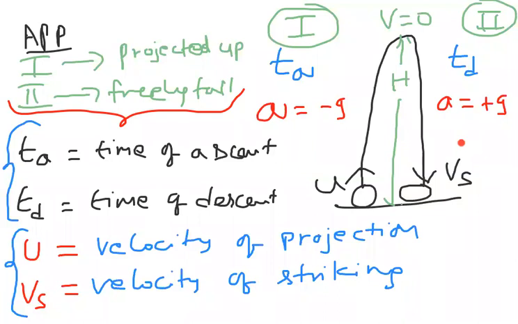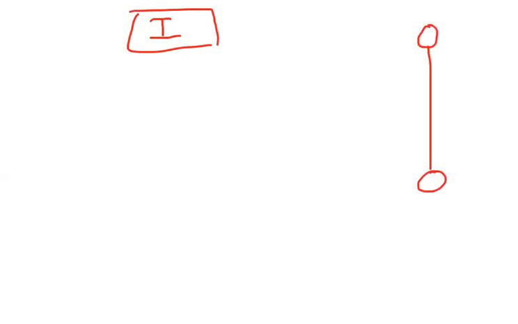Observe carefully from now onwards. Here I am taking the first part alone, which means here to here. Body projected with u, a equal to minus g, and the maximum height it reached is capital H, and velocity is equal to 0.